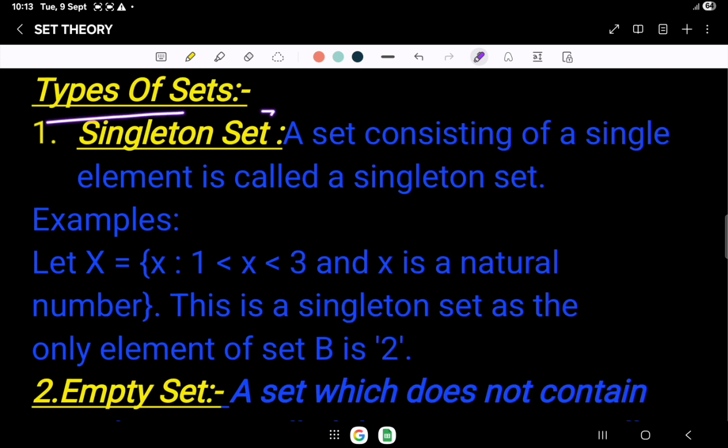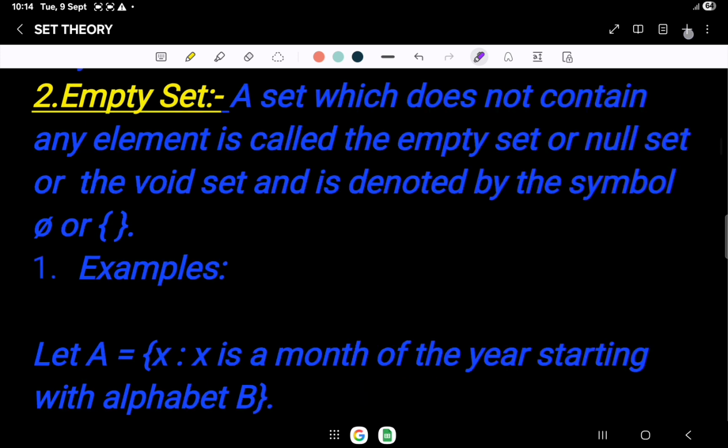Types of sets. Singleton set. A set consisting of a single element is called the singleton set. For example, let B equal {x such that 1 < x < 3 and x is a natural number}. So, we know that it can be only 2 because 2 is the only natural number that lies between 1 and 3. This is a singleton set as the only element of the set B is 2.